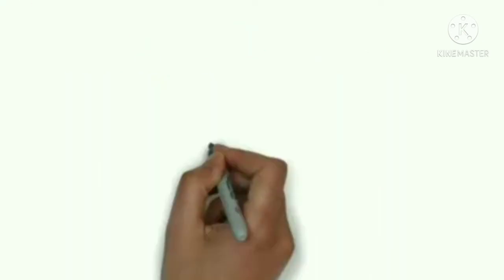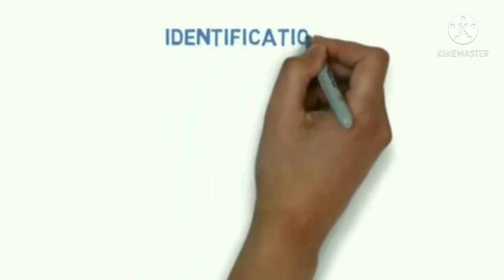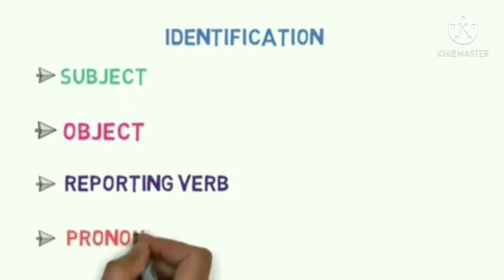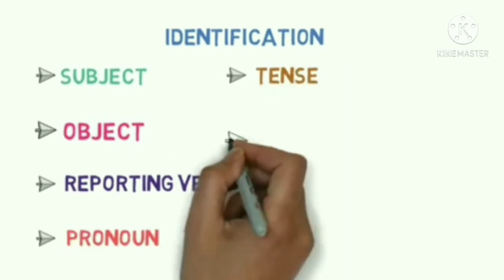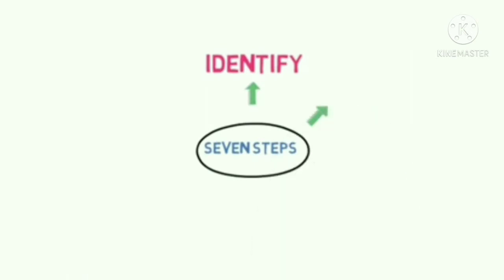Now let's understand the steps to convert a direct to indirect sentence in case of exclamatory. The first step is to identify. In the identification process, we need to identify the subject, the object, the reporting verb, the pronoun, the tense, the time denoting words, and the exclamatory words. Step 2 is the change of reporting verb.